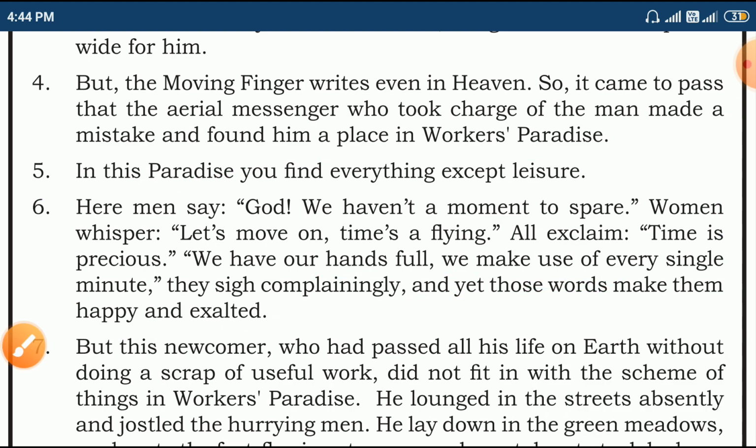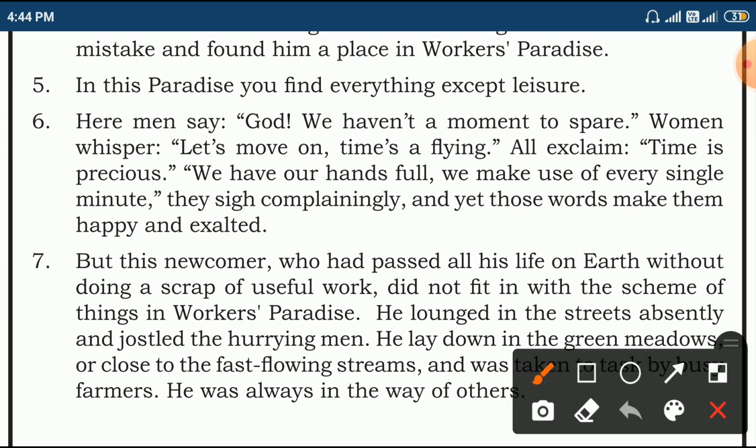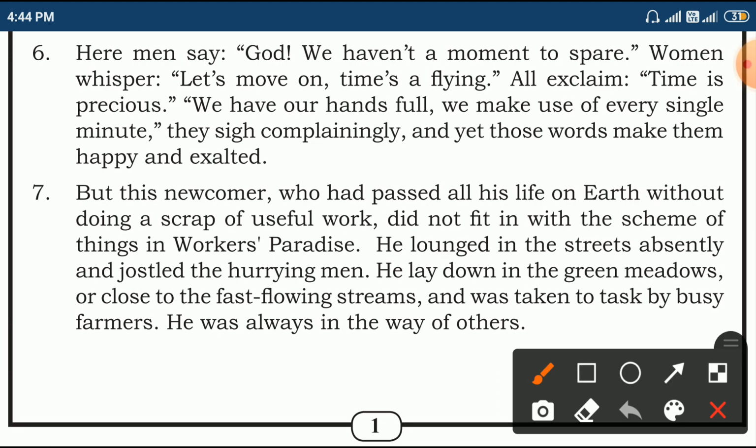But when we come to this newcomer who had passed all his life on earth without doing a scrap of useful work, did not fit in with the scheme of things in workers' paradise.